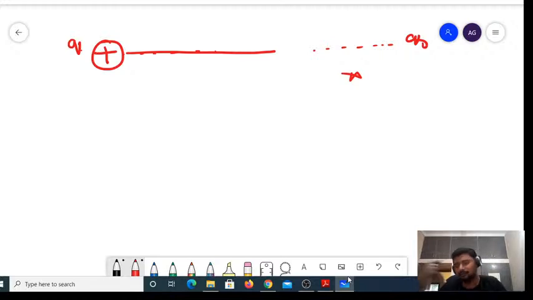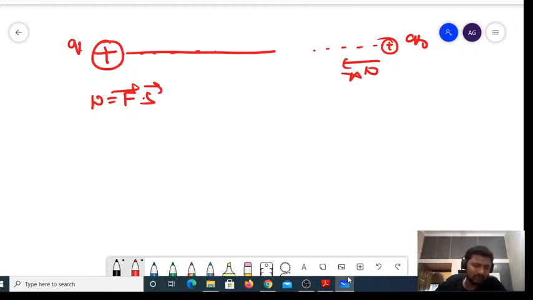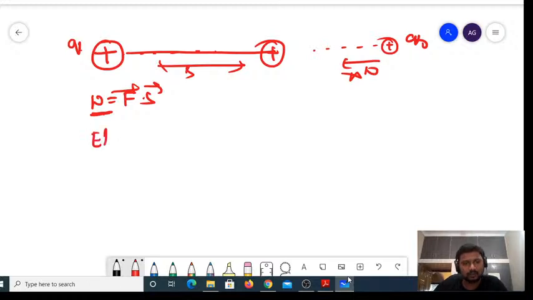Fine. Now from this infinite point, whatever work you do. What do you mean by work? Work is nothing but force into displacement, F dot S, right? Whatever work you do in bringing that test charge against the electric field of a source charge, that work done is called electric potential.